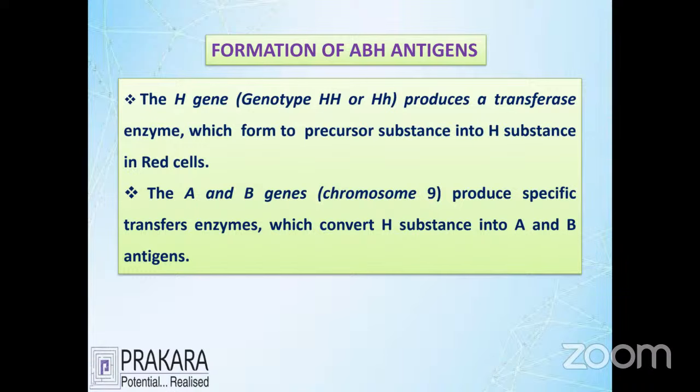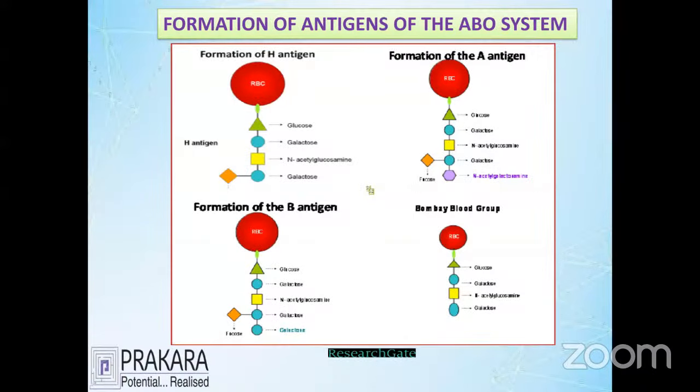The A gene and B gene are always dependent on the parents. Whatever gene the parent has, it gives you that gene, and you try to prepare some kind of specific enzymes. The specific enzymes are contributed by the special genes that we call the A gene and B gene. Now we're going to see how chromosome 9 helps present the A group and B group with the help of H antigens. I think this is okay for you.